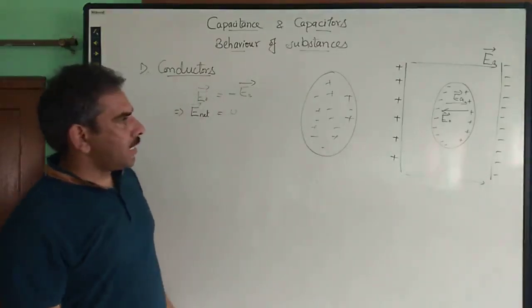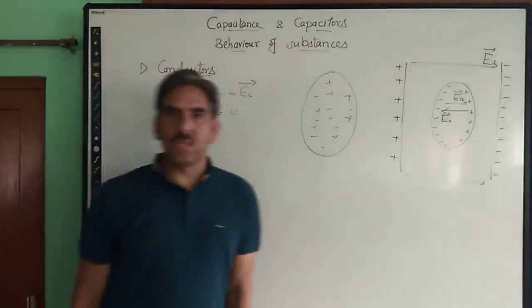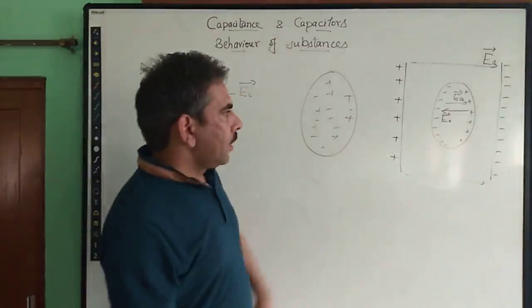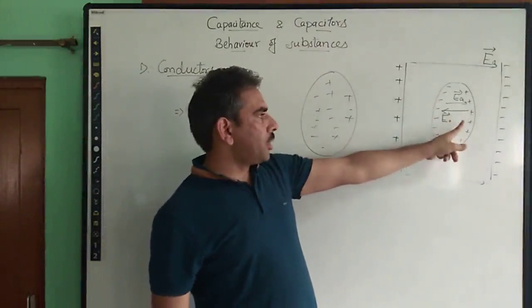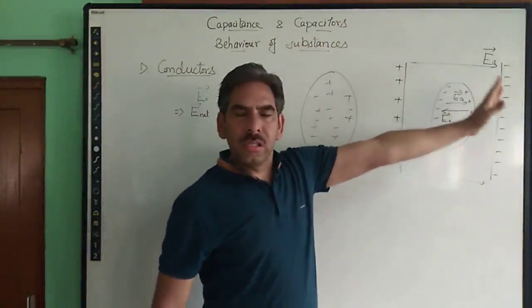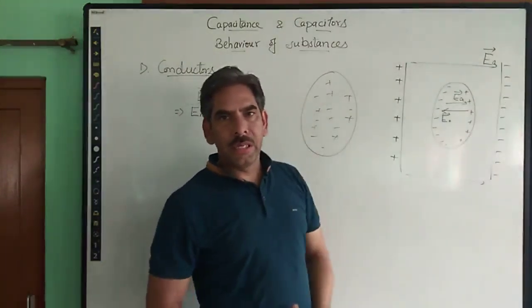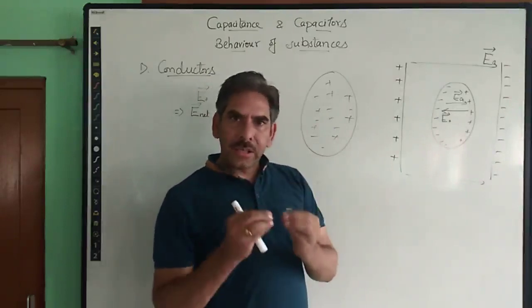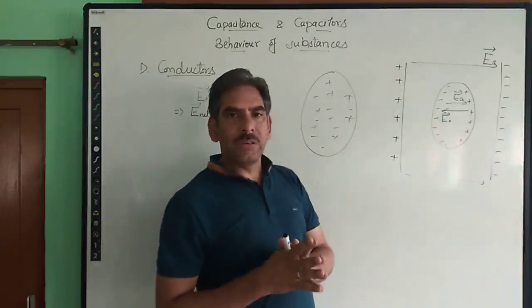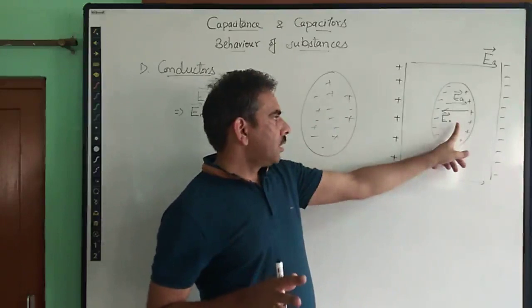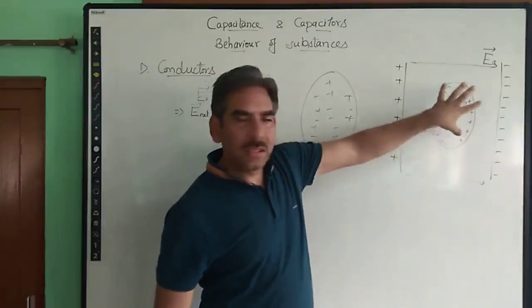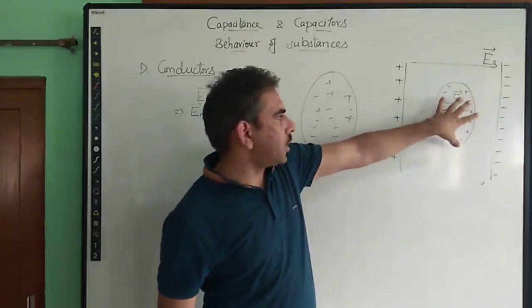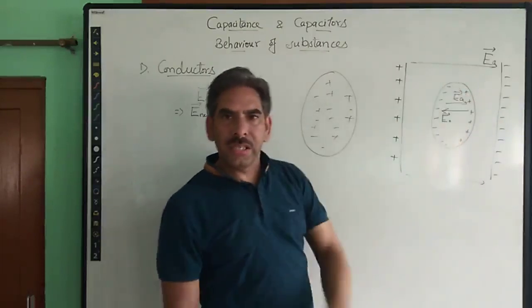So from here we understand that whenever a conductor is subjected to some external electric field, negative charge appears on one face close to the positive plate, and positive charge appears on the other face close to the negative plate, due to which, in the state of equilibrium, when no more flow of charges takes place inside the conductor, the electric field inside this conducting material remains 0.